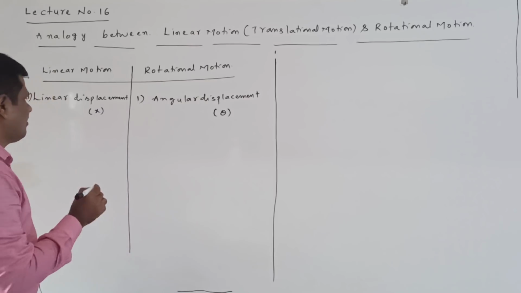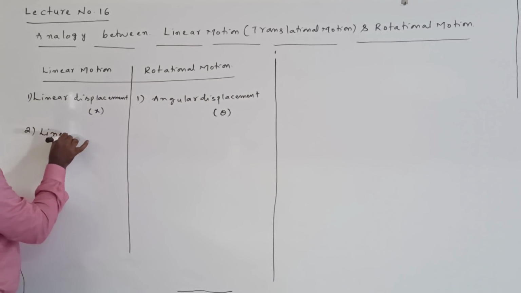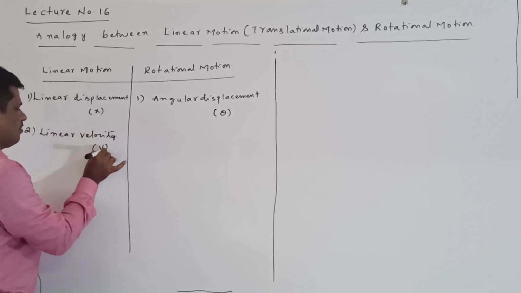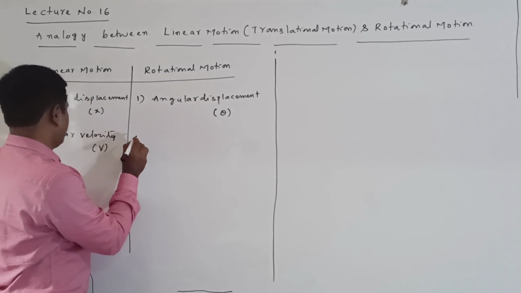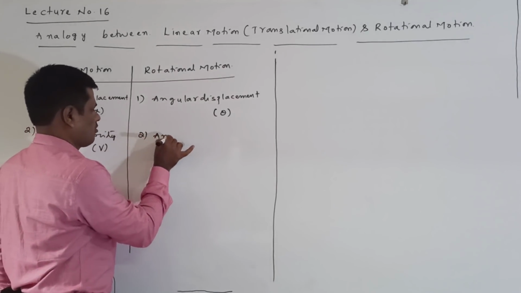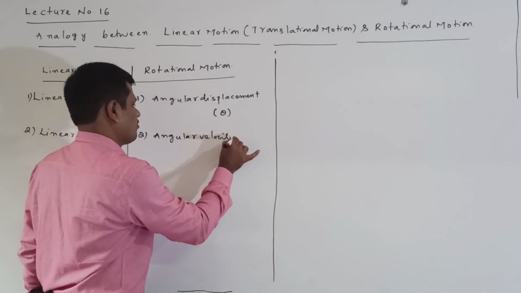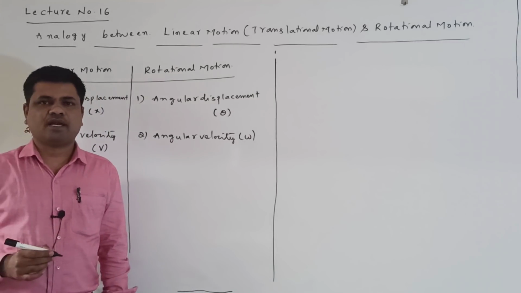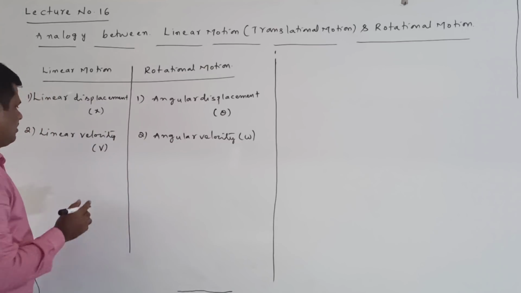Next one is linear velocity, V. Here it is angular velocity, omega. Linear velocity is compared with angular velocity.